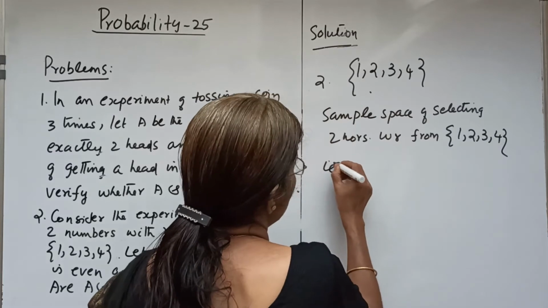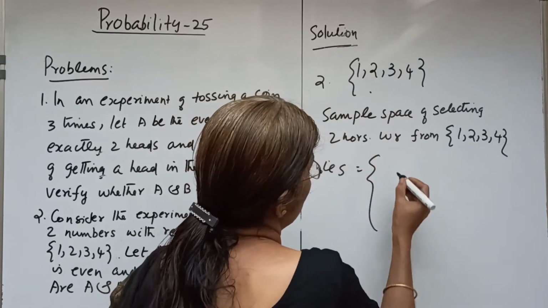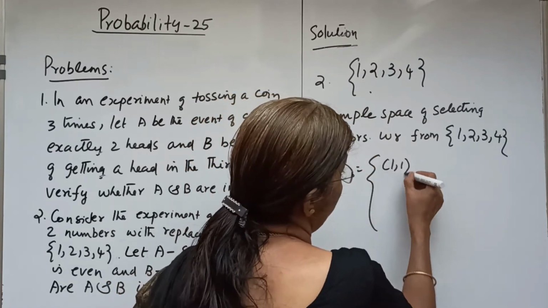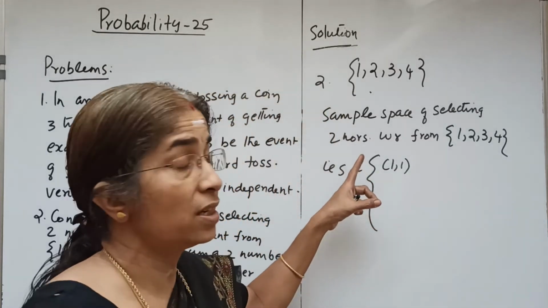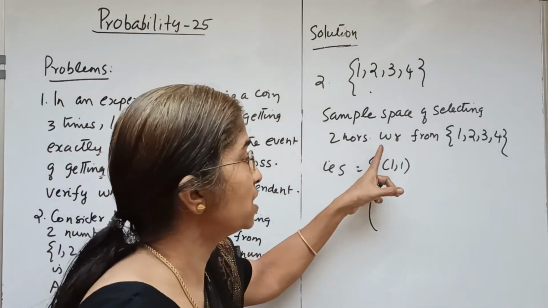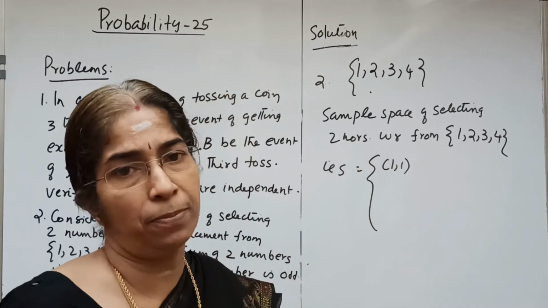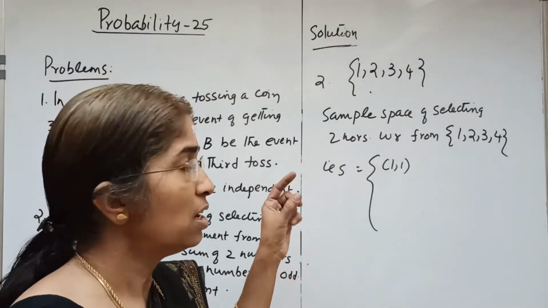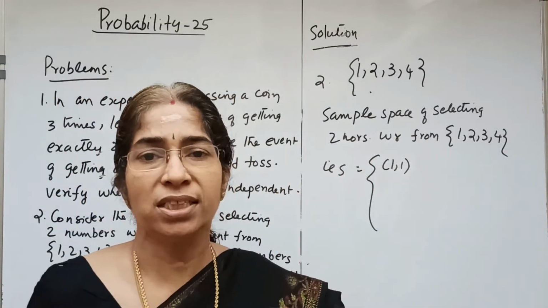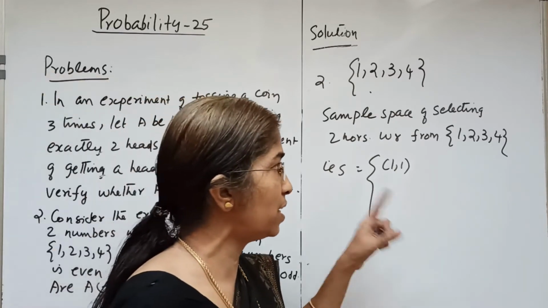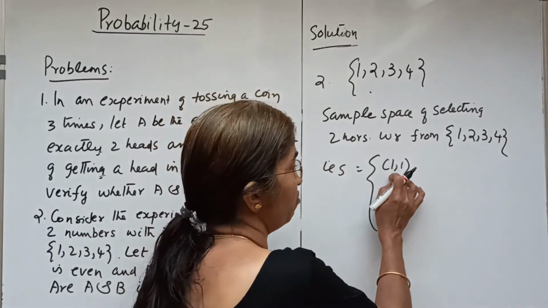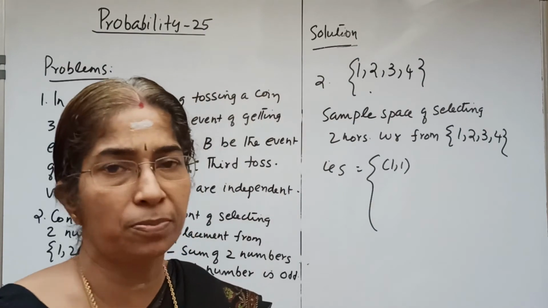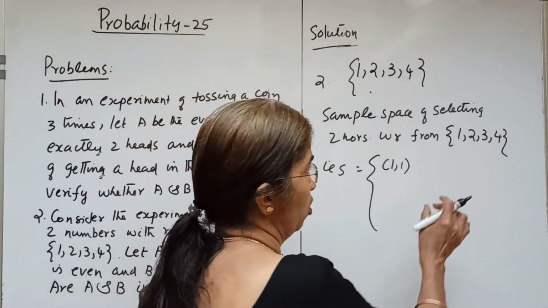There are four square outcomes as the selection is made with replacement. With replacement means the first number drawn is replaced to the box and then drawn again. So that 1, 1 is possible, 2, 2 possible, 3, 3 possible, 4, 4 possible.